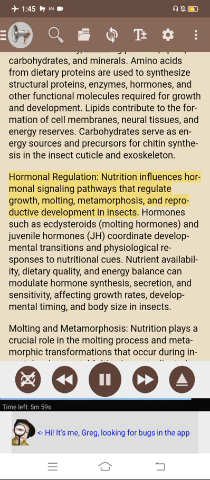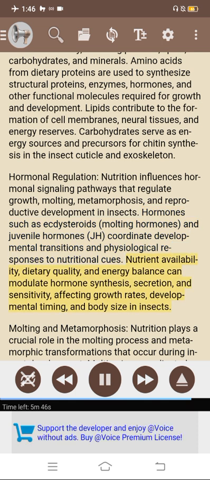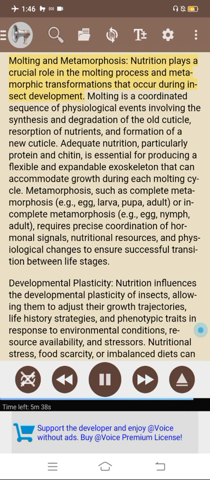Hormonal regulation. Nutrition influences hormonal signaling pathways that regulate growth, molting, metamorphosis, and reproductive development in insects. Hormones such as ecdysteroids, molting hormones, and juvenile hormones (JH) coordinate developmental transitions and physiological responses to nutritional cues. Nutrient availability, dietary quality, and energy balance can modulate hormone synthesis, secretion, and sensitivity, affecting growth rates, developmental timing, and body size in insects. Molting and metamorphosis.